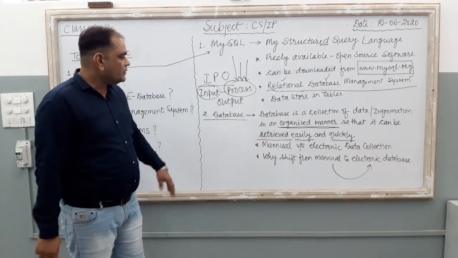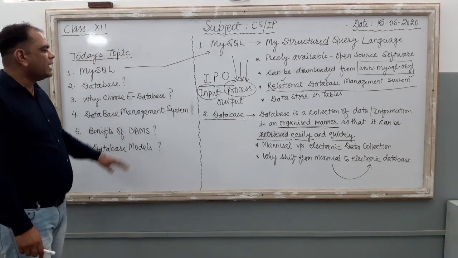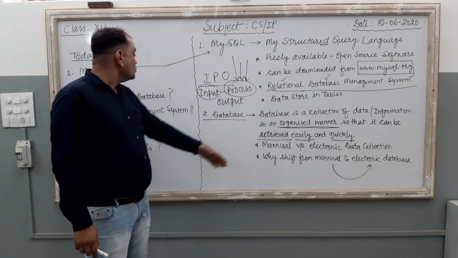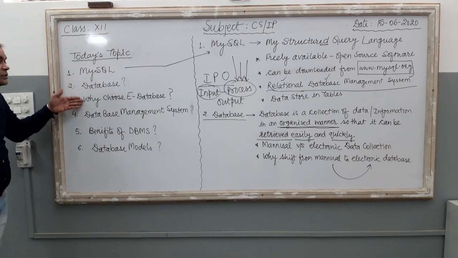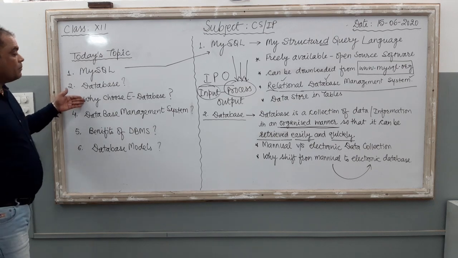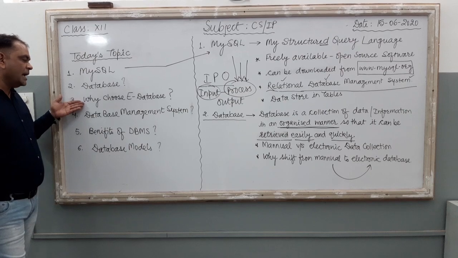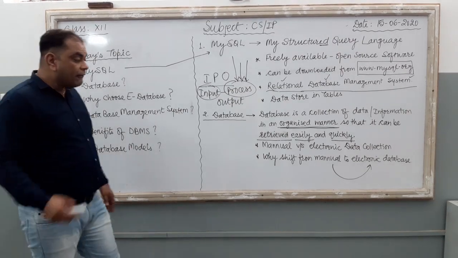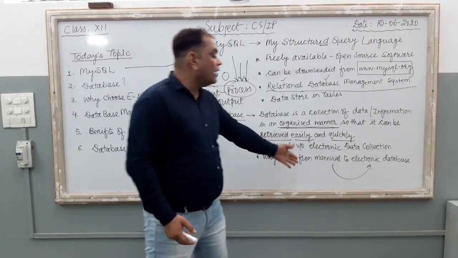Now we move to the third topic. Why choose electronic? It is also covered in that particular portion. So the first 3 topics are covered: MySQL, database, and why choose an electronic database. Because of the processing power of your computer, we choose an electronic database. Now the term is, if somebody sets his mind to shift from manual to electronic.